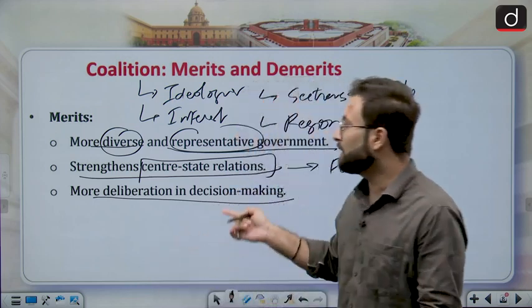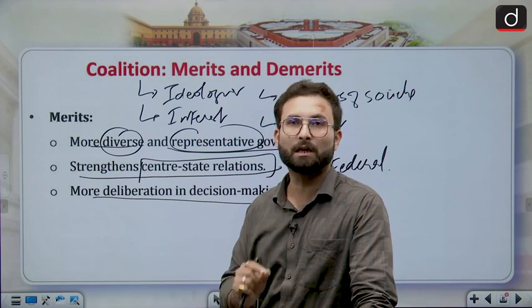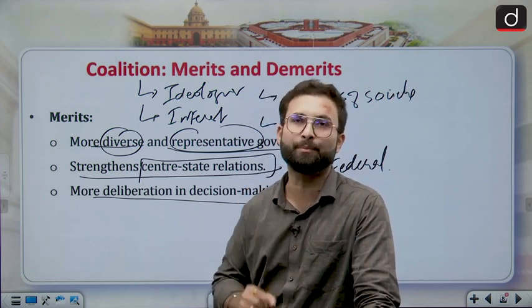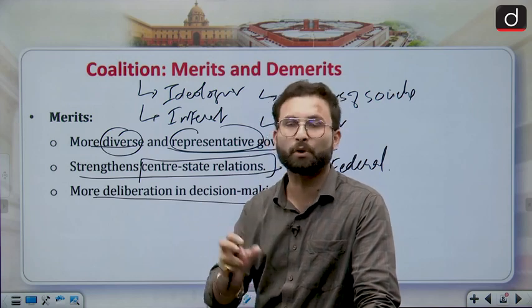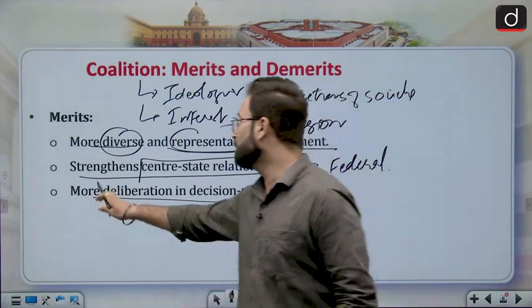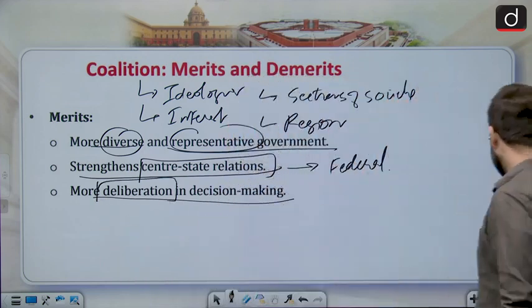At that point they will take decisions with or without discussions. But if there is a coalition government, you have to make sure that all the stakeholders are on the same page and following a common program. That is why in coalition governments there will be more deliberation and discussion in decision making. So these are the merits.